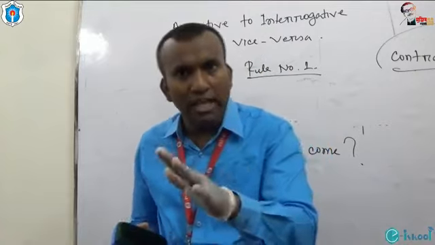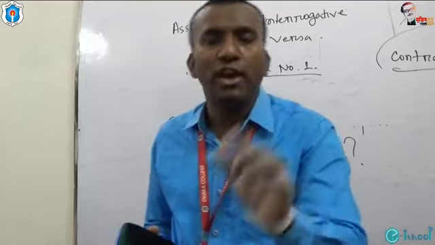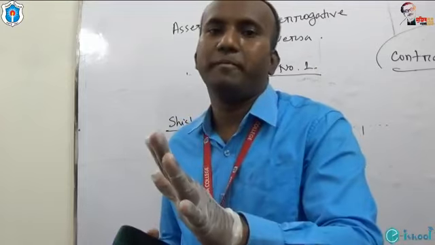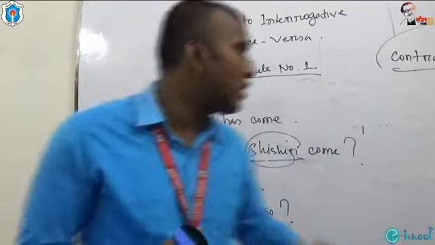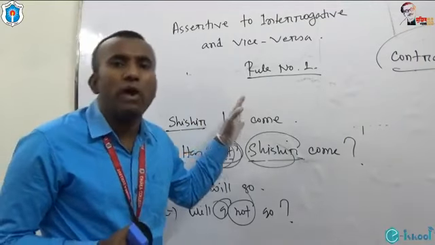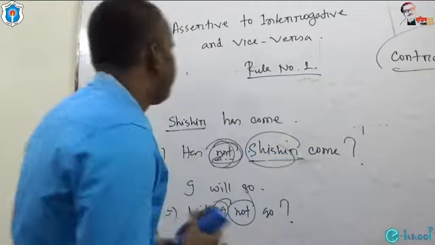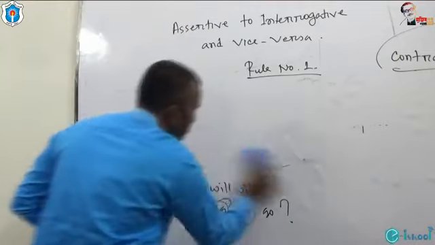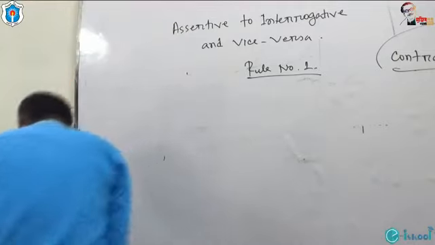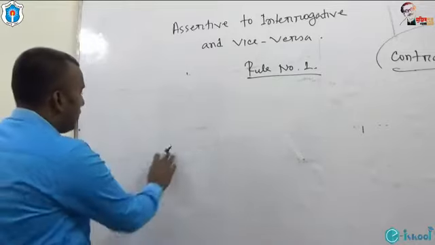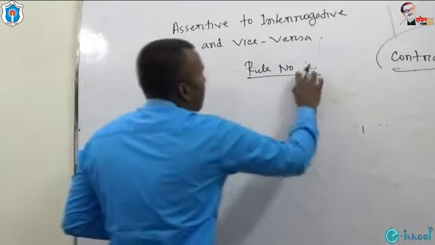So, the subject will be used in between the auxiliary verb and the main verb. This is all about rule number 1. Now, I'd like to tell you something about rule number 2. Rule number 2, my dear students.